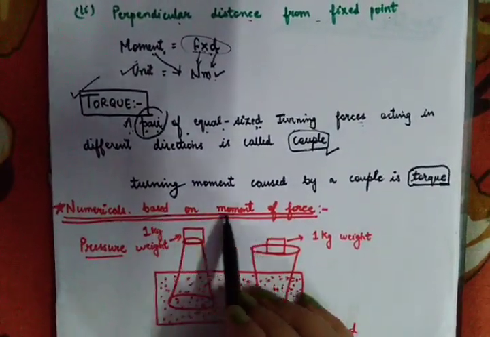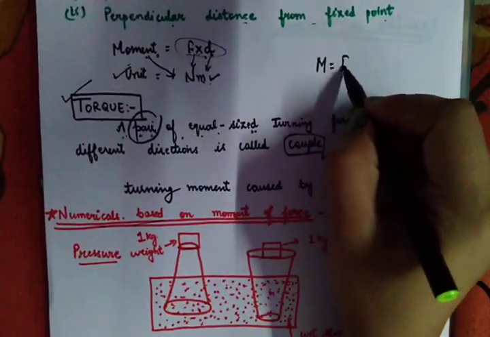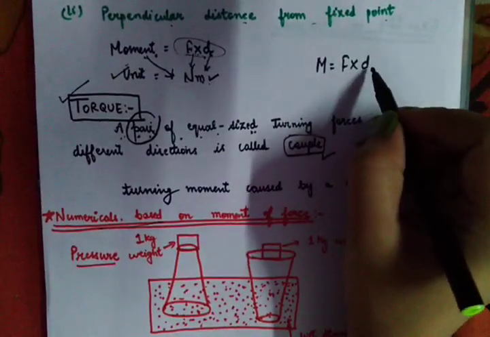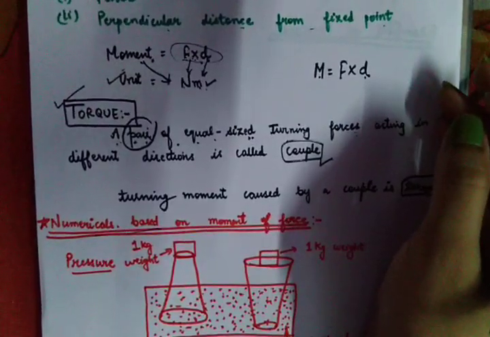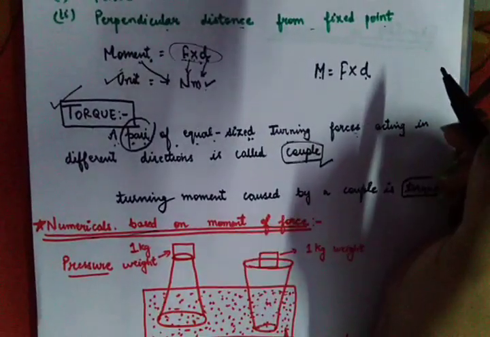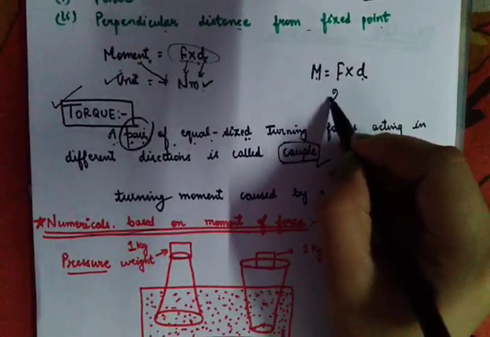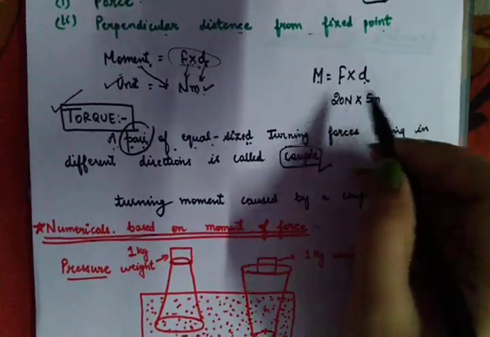Next are the numericals based on the moment of force. The moment formula is force multiplied by distance, and students, out of these three quantities, two will be given in the question and you can calculate the moment. For example, the question says that a force of 20 Newton is applied at a distance of 5 meter, then what is the moment?